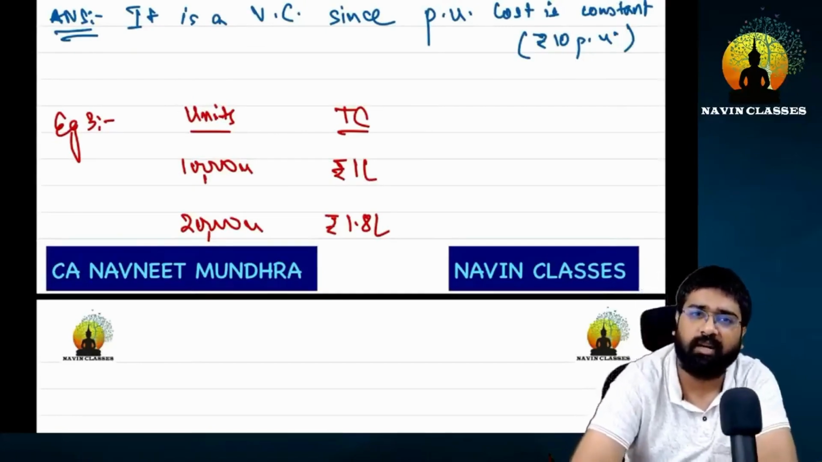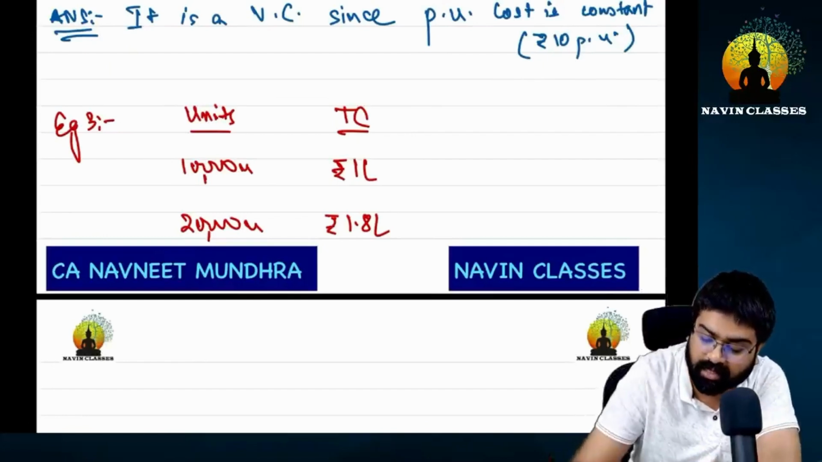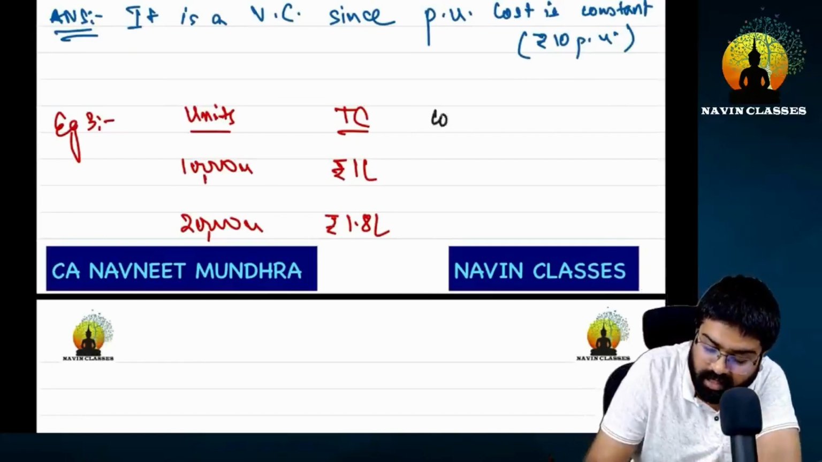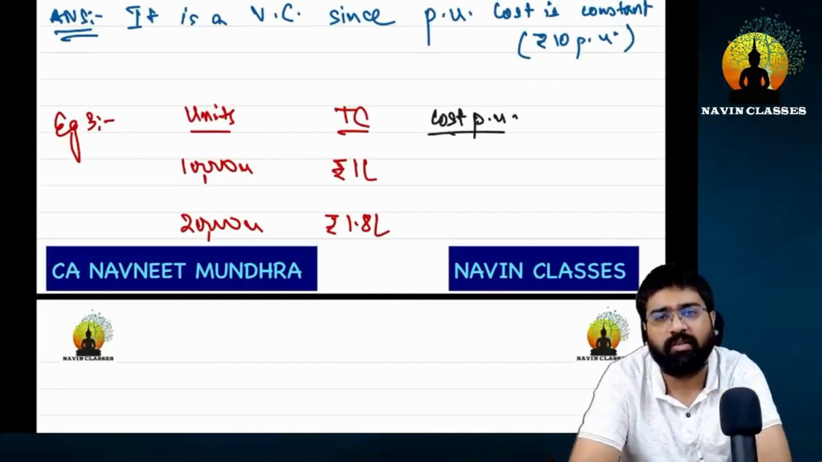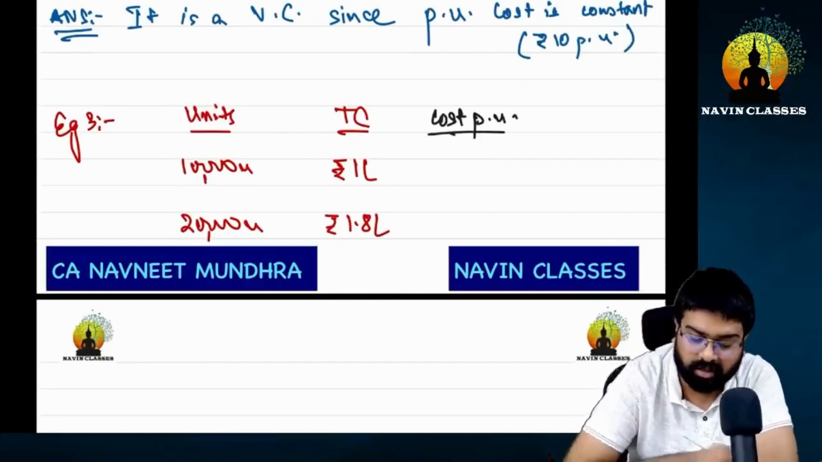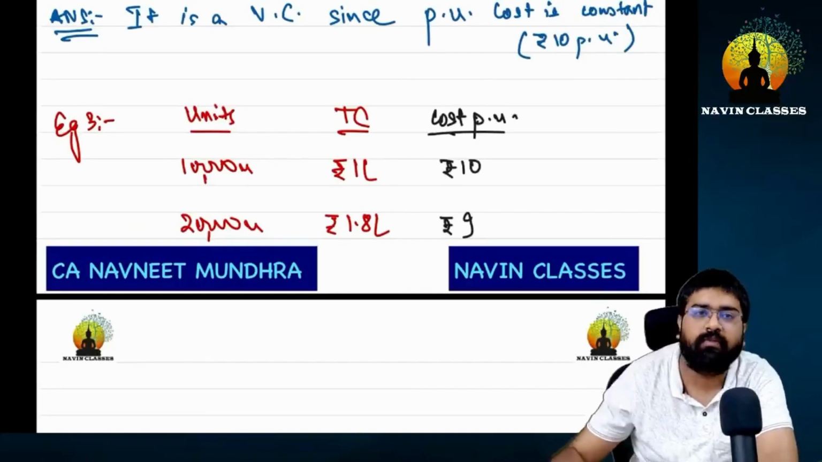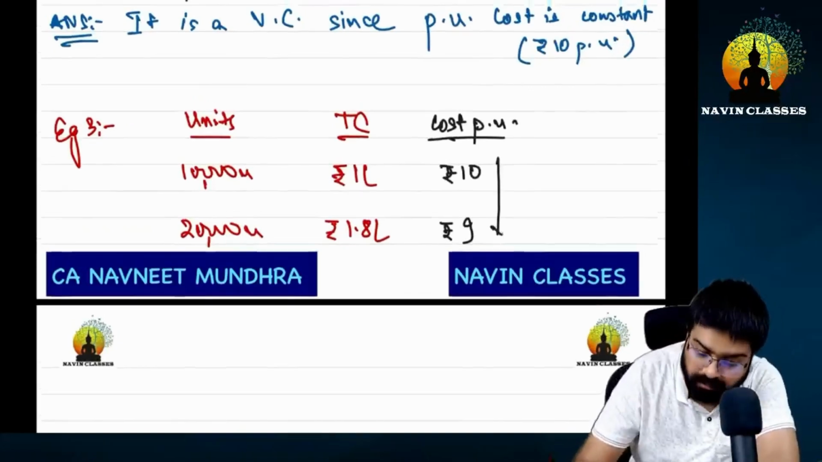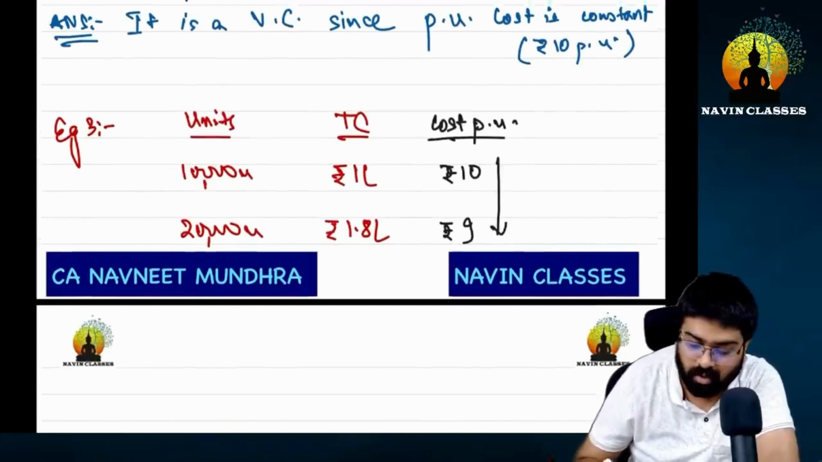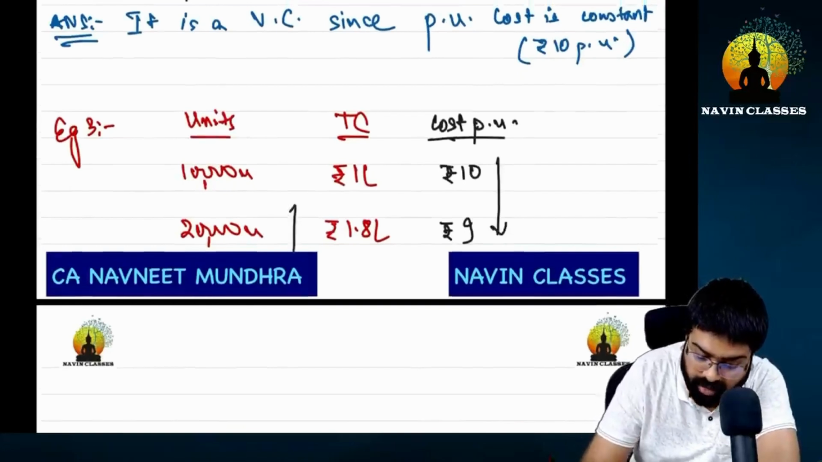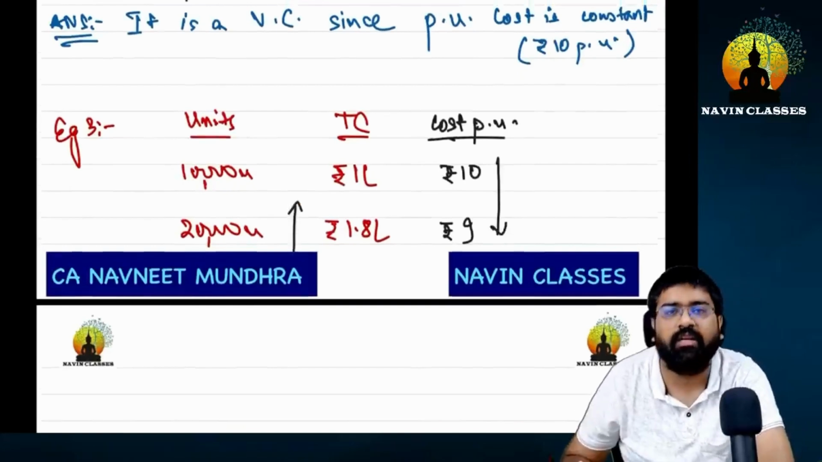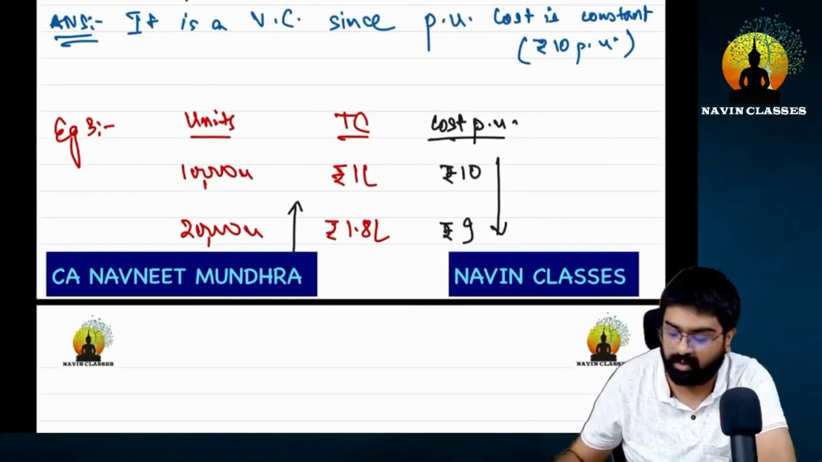Tell me one thing, you identify whether it is variable or not. Here one more thing we will calculate, and that will be cost per unit. So what is this cost per unit here? As I can see, it was 10. But now when I am looking at this, it's coming out to be 9. Did the cost per unit decline? Yes, it went down. And you can see the total cost increased. Cost per unit declined, but the total cost increased.